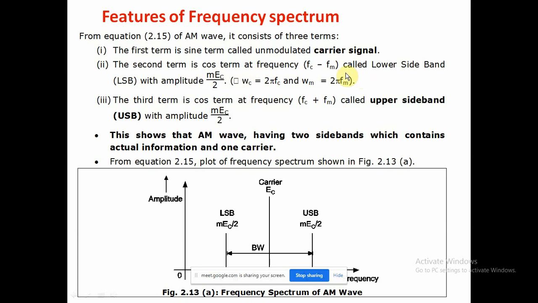The FC minus FM is called the lower side band. In the equation, we take omega C minus omega M, where omega C is equal to 2 pi FC. That is the spectrum of AM modulation, and this is the bandwidth.